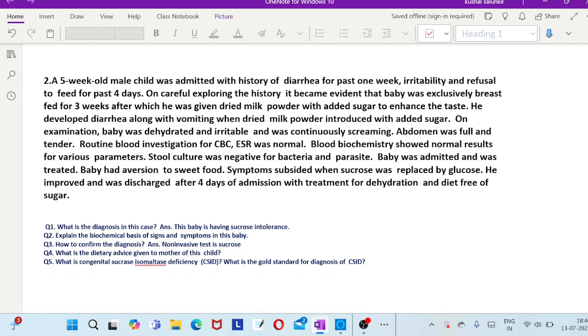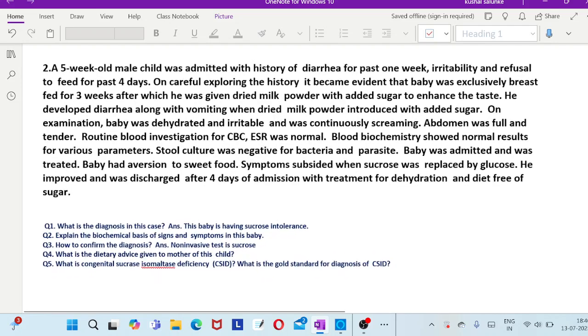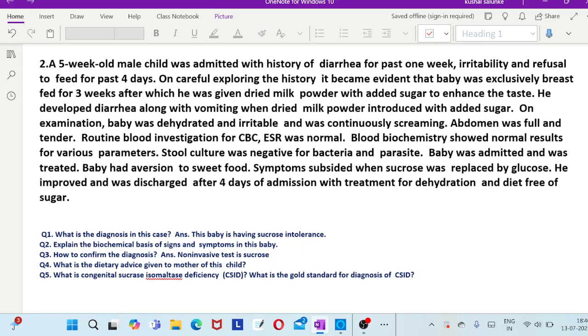Now we'll be coming to the second case of our discussion. I hope you can see the case, which is a 5-week old male child, admitted with a history of diarrhea for the past 1 week, and irritability and refusal to feed for the past 4 days.